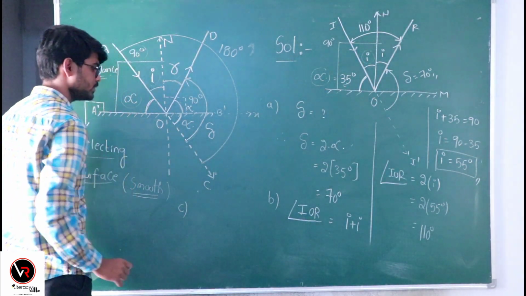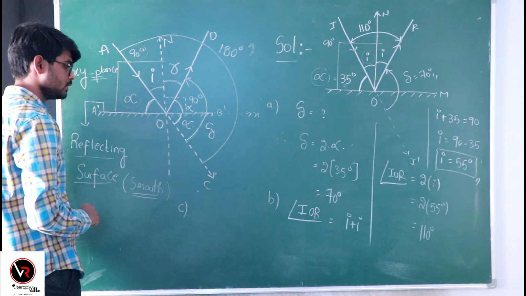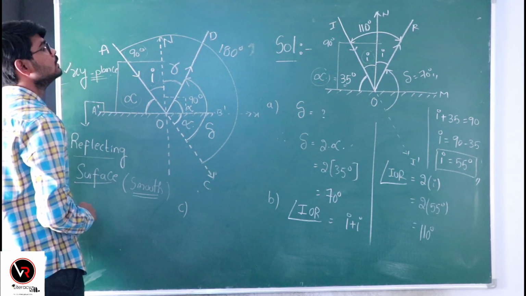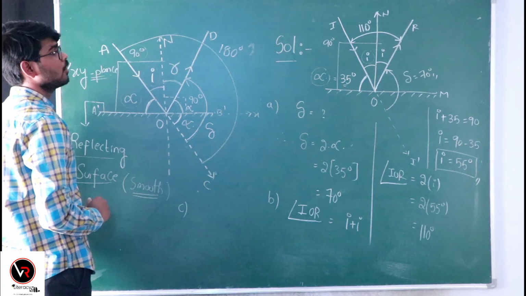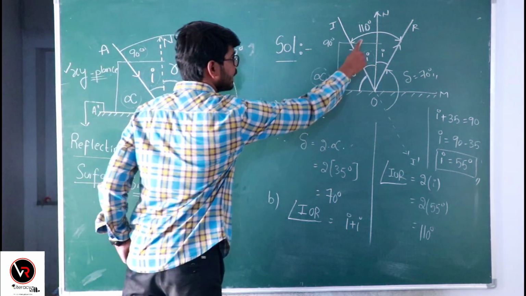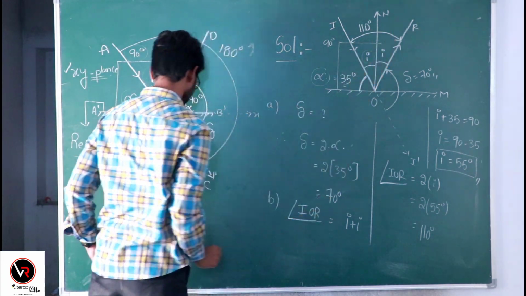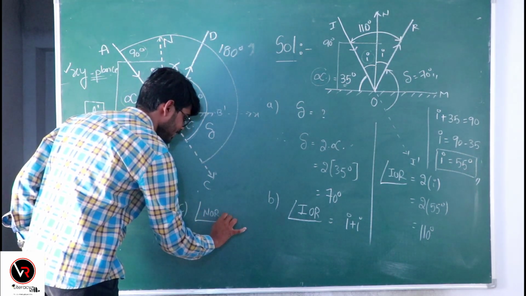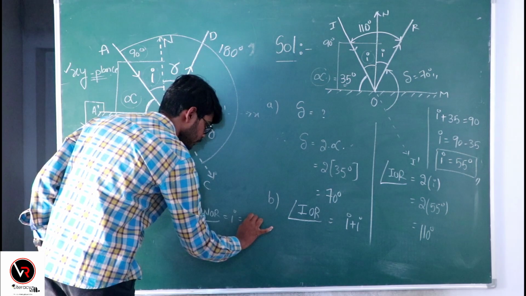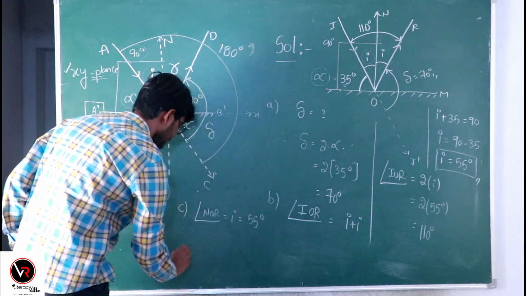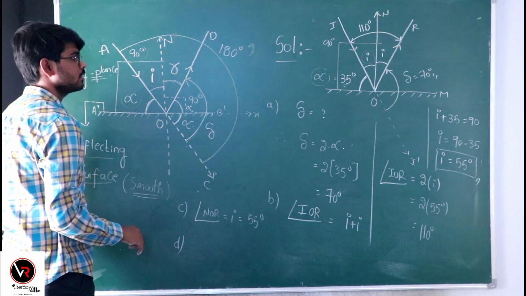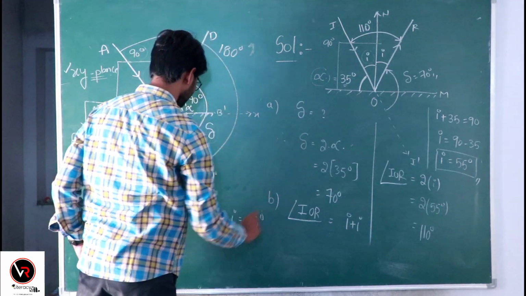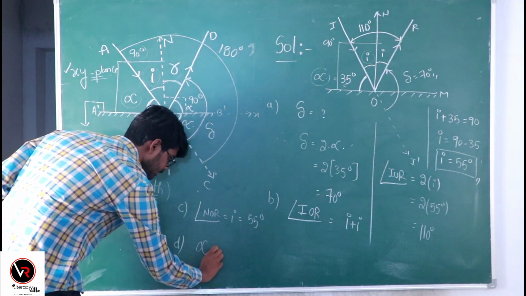And what is the third question? Angle of reflection, that is NOR. So the angle of reflection NOR is I, which equals 55. And what is the last question? The glancing angle, it is 35.